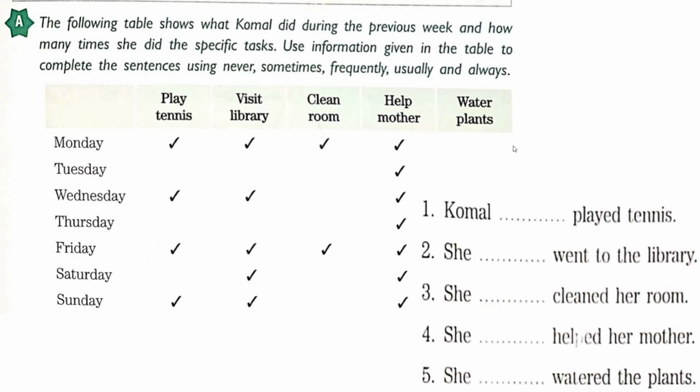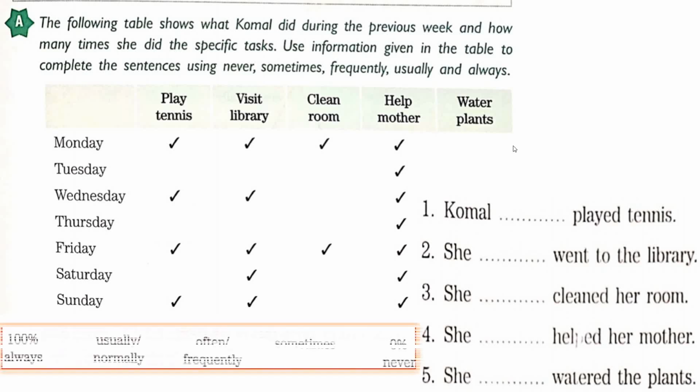So first we will see the fill in the blanks. So the words are given here: never, sometimes, frequently, usually and always. You have to fill it. Let's bring the table also which we have learnt in our previous slide. Komal Dash played tennis. So we have seen that she plays 4 days out of 7. So we will write it is almost 50 to 60%. Okay, so we can write often.